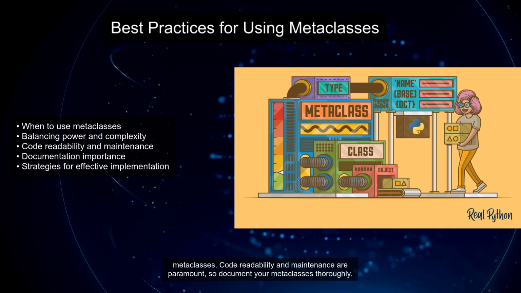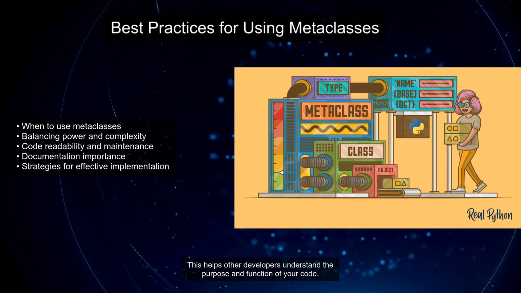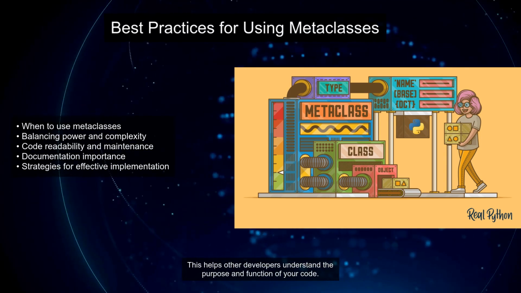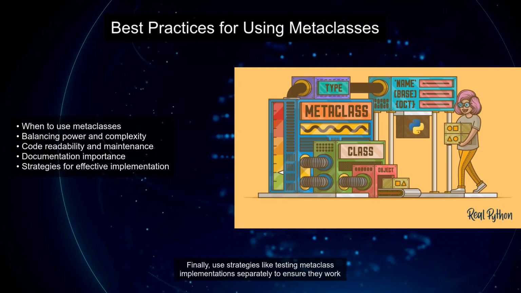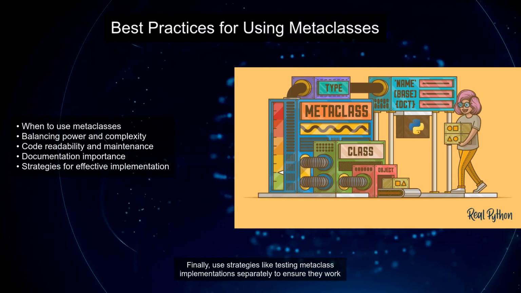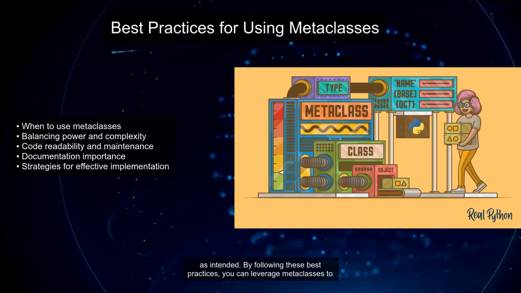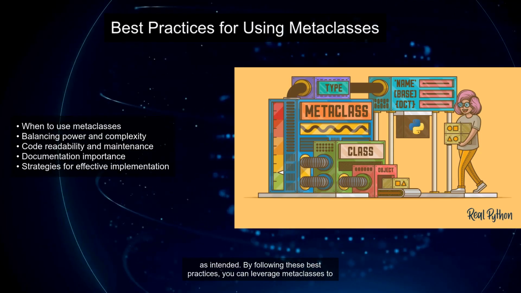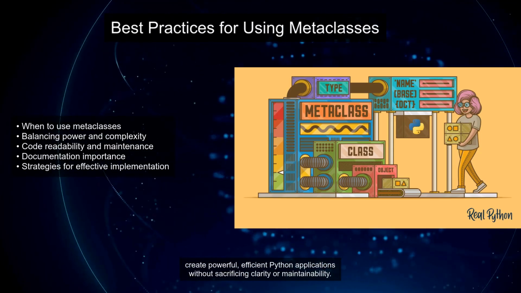Code readability and maintenance are paramount, so document your metaclasses thoroughly. This helps other developers understand the purpose and function of your code. Finally, use strategies like testing metaclass implementations separately to ensure they work as intended. By following these best practices, you can leverage metaclasses to create powerful, efficient Python applications without sacrificing clarity or maintainability.